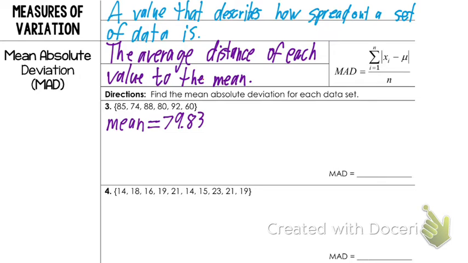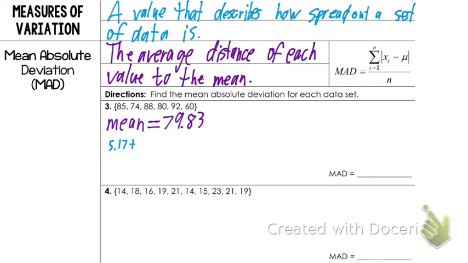Okay? So now what we do is this formula, it's pretty messy. Essentially what it's saying is take the number and subtract it from the mean. But we want the absolute value so it's positive. Who cares how far away it is? So we want to know how far is 85, the first number, from the mean. So take 85 minus 79.83. 5.17. So 5.17, write that down.